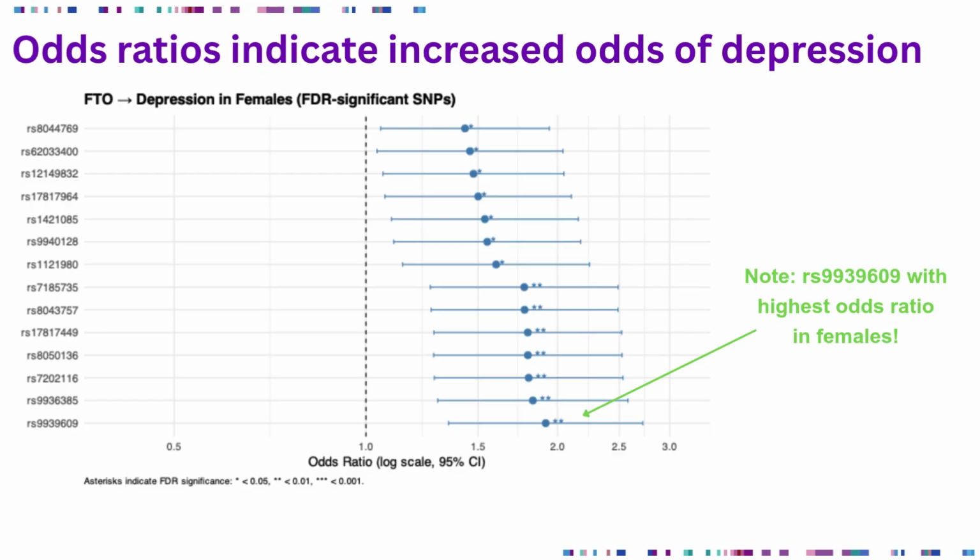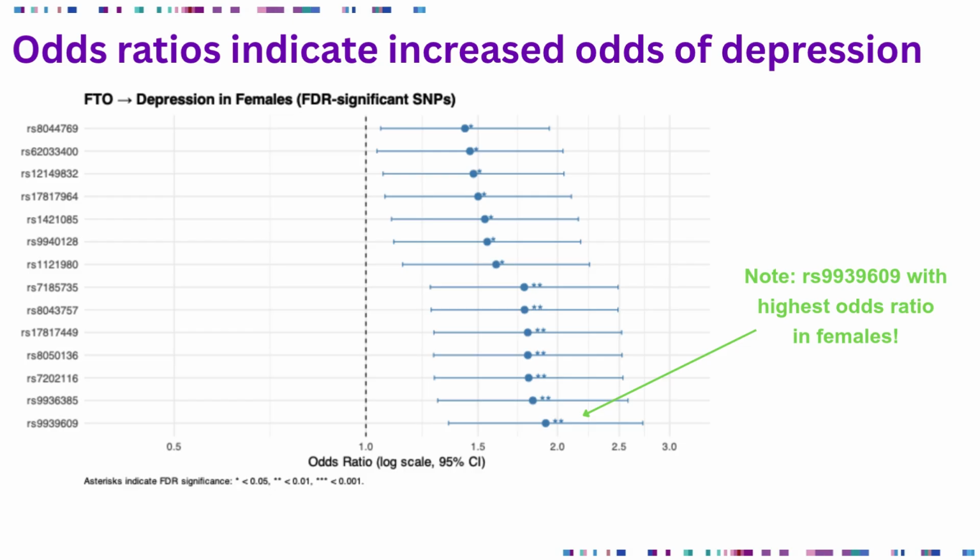After identifying the associations exist, we had to perform the odds ratio. Again, remember the associations tell us there's something there, but it doesn't tell us what's happening. It doesn't tell us the strength of the association or what it's actually doing. So we could see the direction and effect of the association with the odds ratio. This is what we call a forest plot, and it shows all the odds ratios for our significantly associated SNPs, and this is in females. So I'm not showing the ones that were total cohort. Now we're just looking at odds ratios in the female cohort.